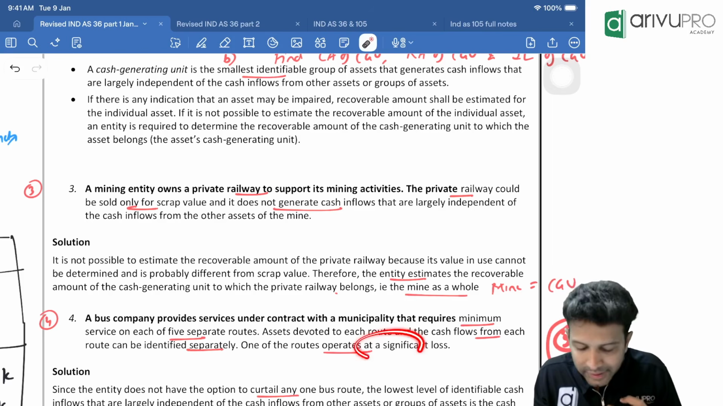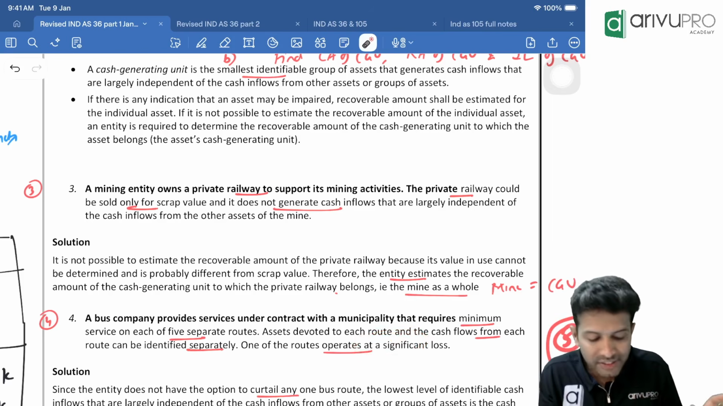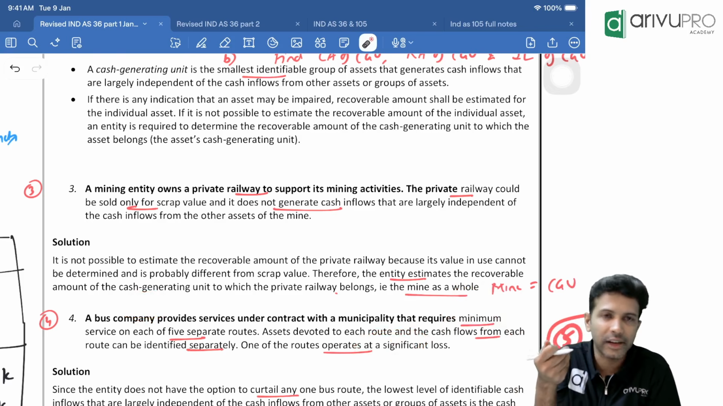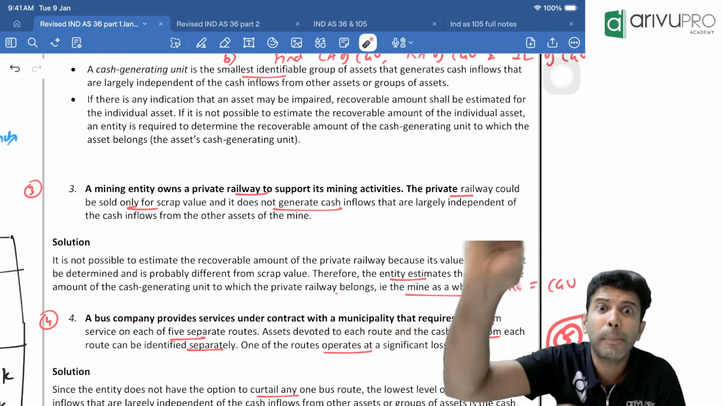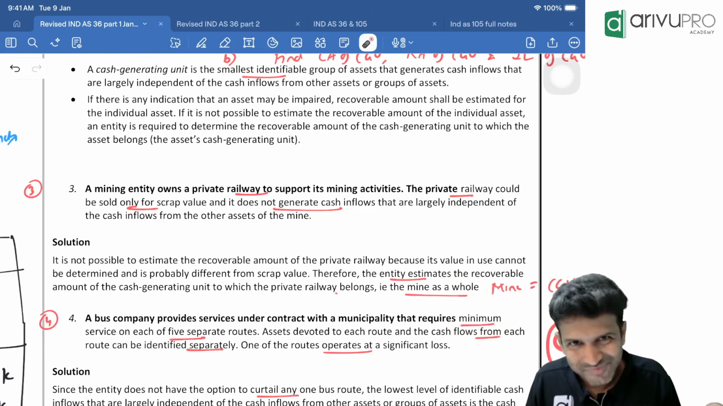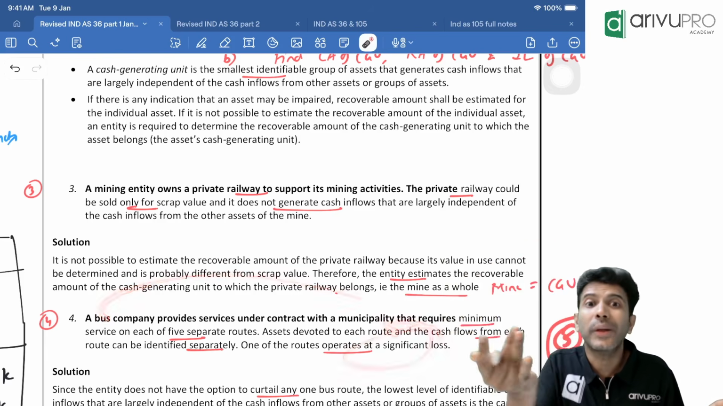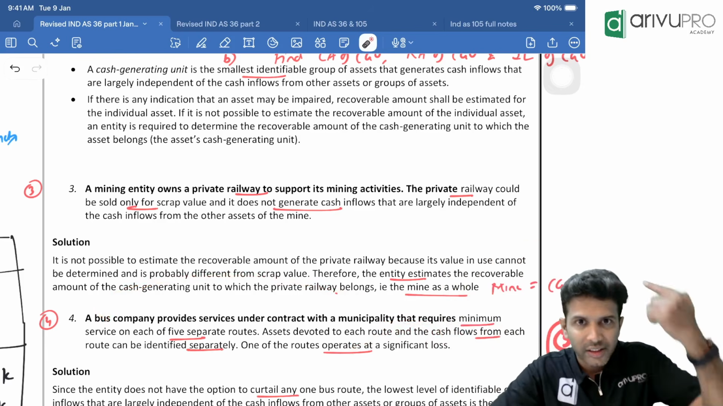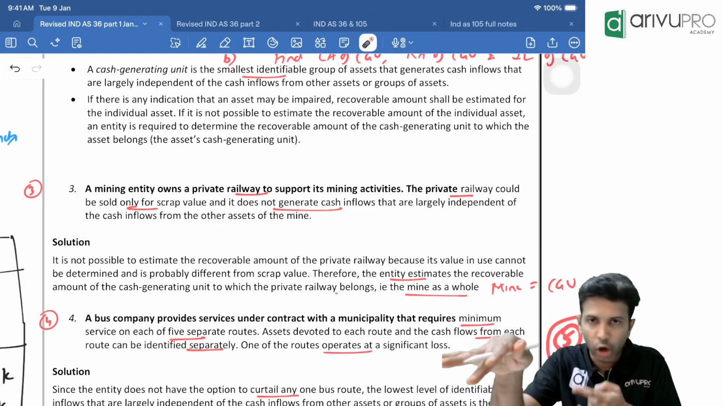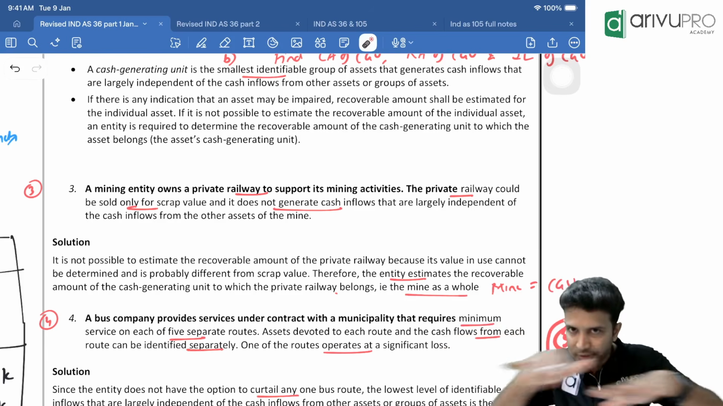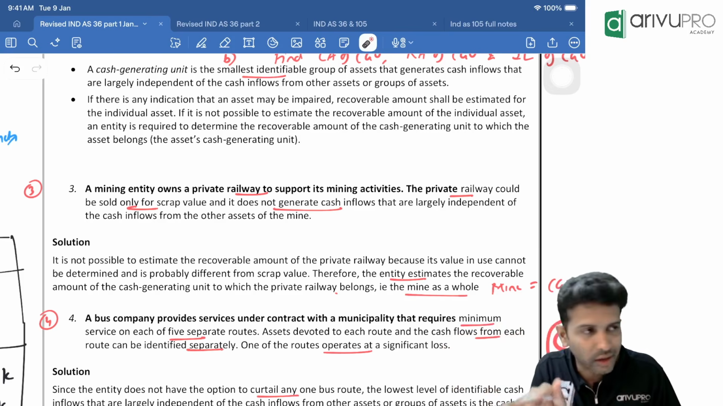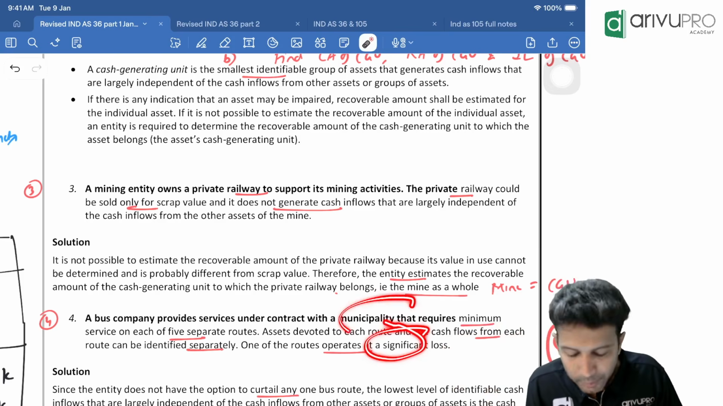One route is operating at a loss, no? So if the bus company says, since that route is operating at a loss, that they will stop deploying buses on it, if they stop giving service on that loss-making route, what will happen to the other 4 routes?